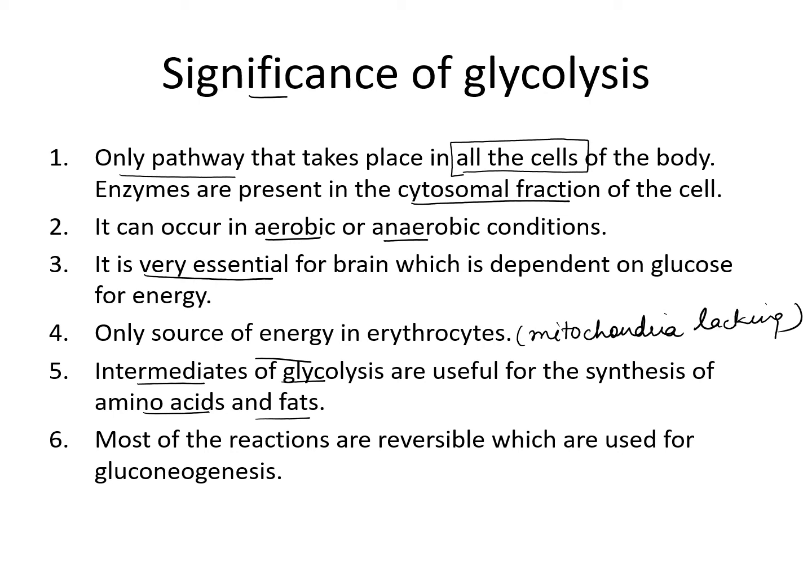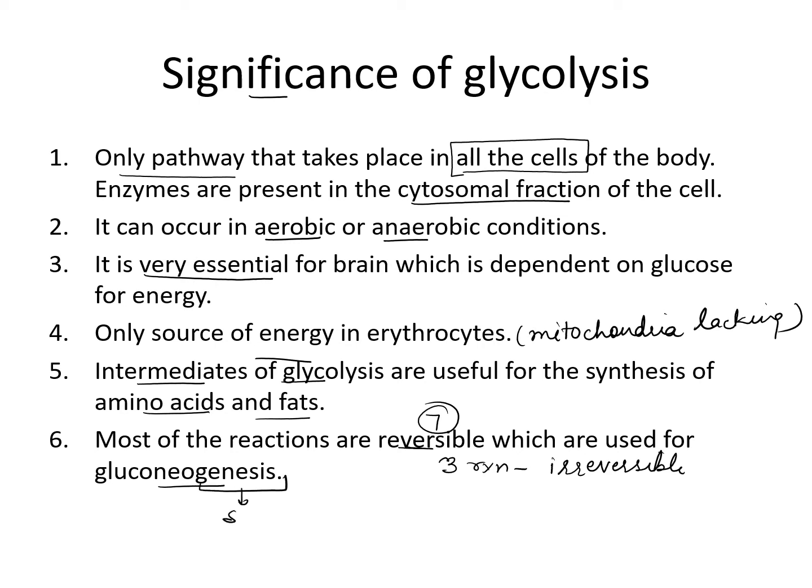And then last, most of the reactions of glycolysis are reversible. Out of the 10 reactions, 3 reactions are irreversible, and almost 7 reactions are reversible, and that's why these reactions are used for gluconeogenesis. What is gluconeogenesis?